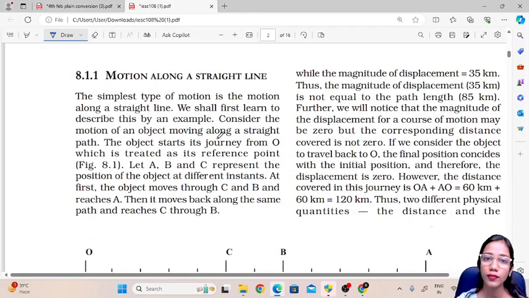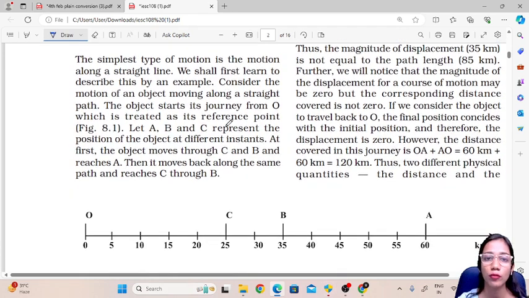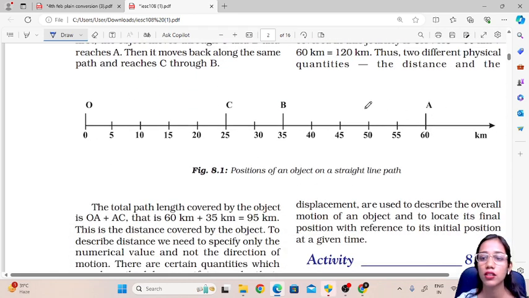Now, motion along a straight line. What do we understand by this? This is the simplest type of motion, wherein an object is moving in a straight line. Consider the motion of an object along a straight line path. The object starts its journey. Now we will be looking at this figure. The object is moving on this path, and there are some dimensions given over here. These are the kilometers, and there are some points which are given.